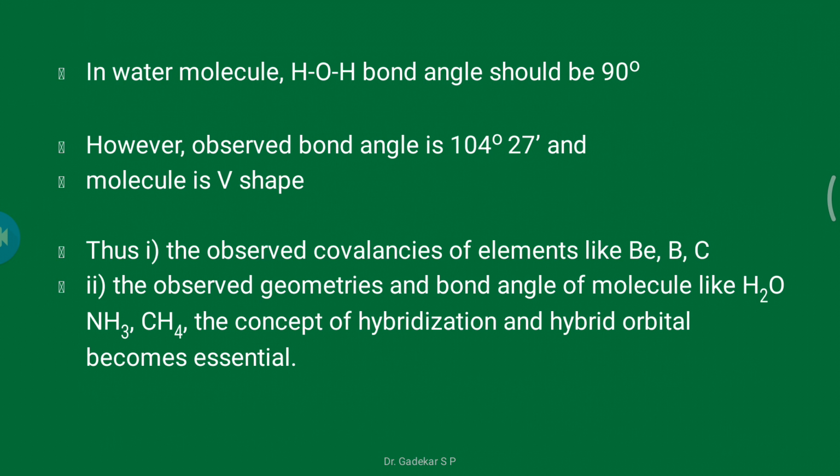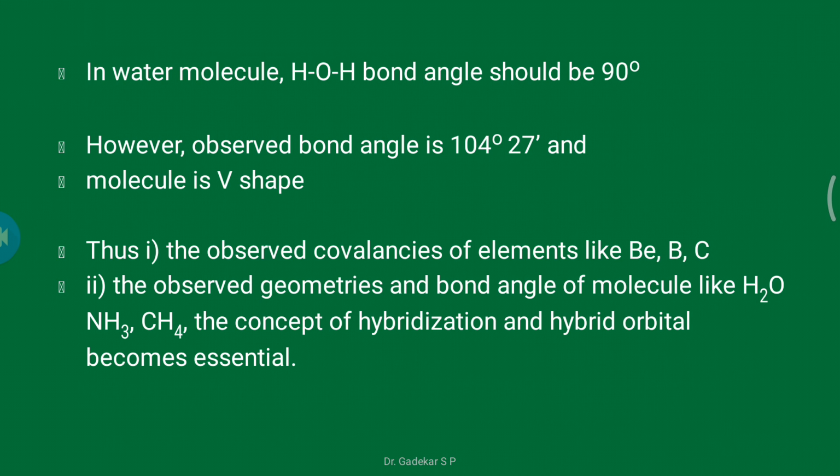Thus, for the observed covalences of elements like beryllium, boron, carbon, and the observed geometry and bond angle of molecules like H2O, NH3, NH4+, CH4, the concept of hybridization and hybrid orbitals becomes essential. Why is the hybridization concept essential?